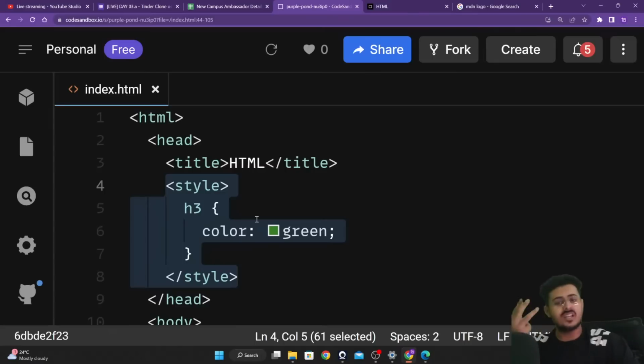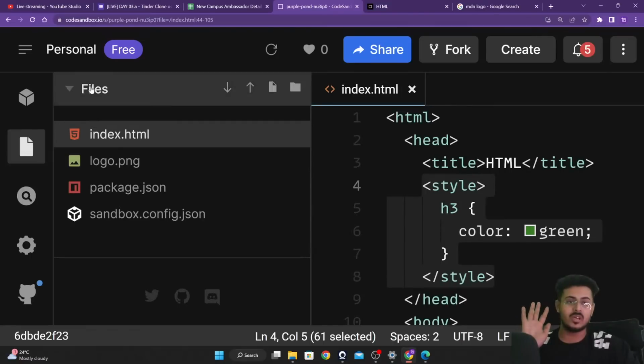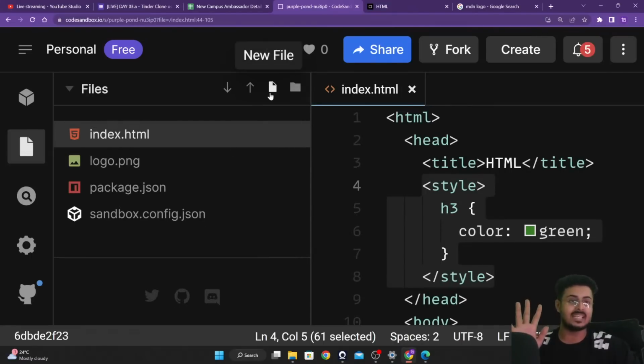Great. The third type of CSS is your external CSS, guys. Now, what is this external CSS? What we are going to do is create a new file. So open up your Explorer. Inside of this file section, there is a file-like icon on the top right, guys, called new file. We will be clicking on this.